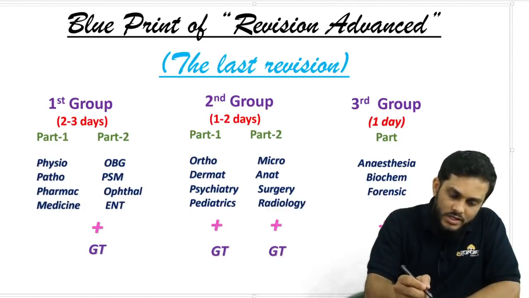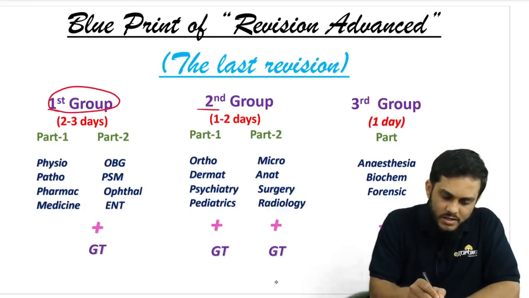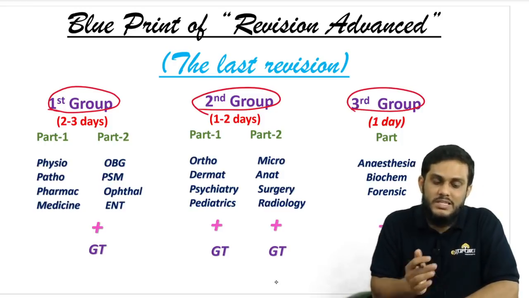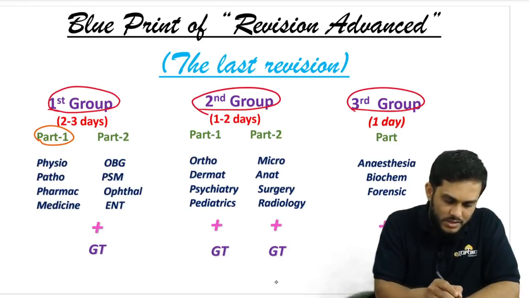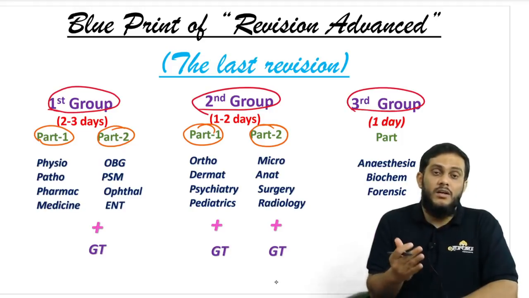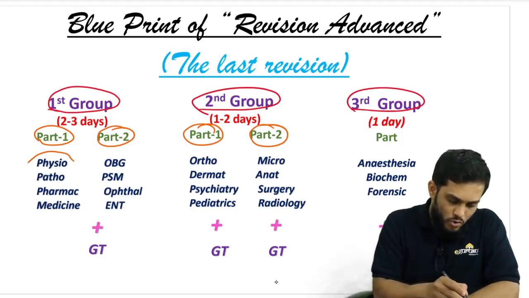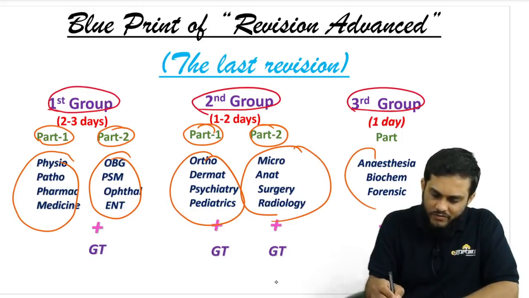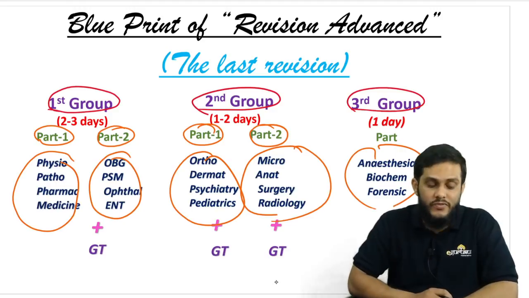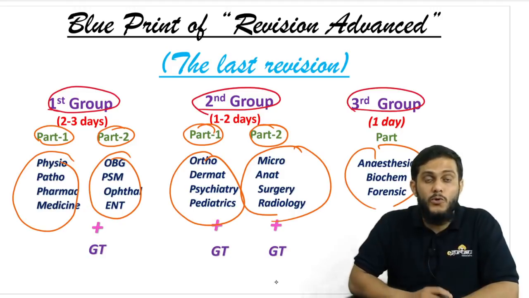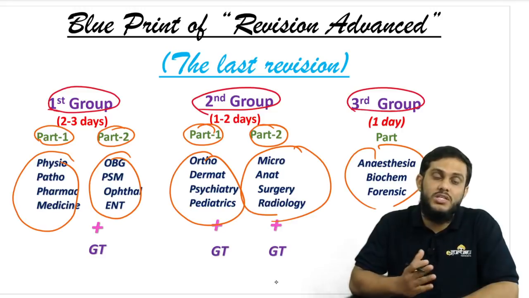So obviously we have divided all the 19 subjects into groups, and there are three groups here: first group, second group, and third group. And the first and second group have parts, that is the first part and second part, whatever it may be. All the subjects we have classified into five groups, four subjects in each group, like earlier in our previous blueprints. Like how we have classified, in the same manner again we have classified, but there is a change here due to the new pattern of NEET. We have changed the subjects here.